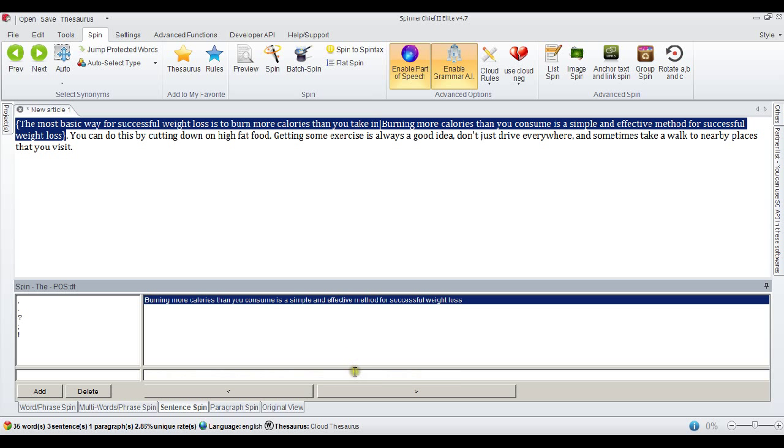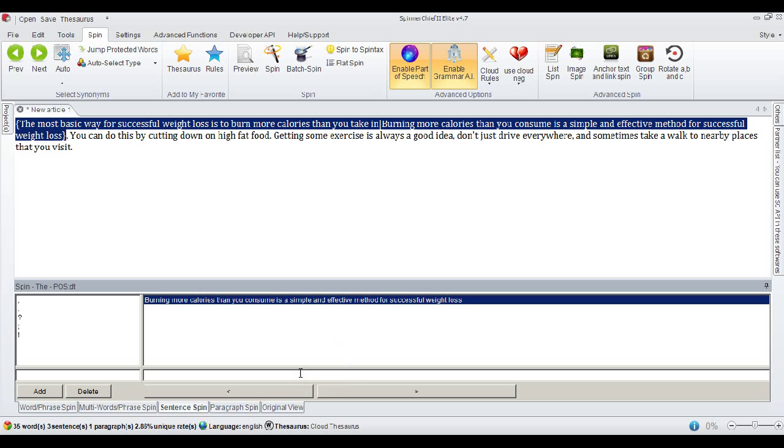and two things have happened there. The sentence that I've just written has been entered up here, and it's also been entered in as an alternative synonym for the first sentence. In other words, it's an alternative sentence. Now I could go ahead and write another sentence there if I wanted to, as many as I want.